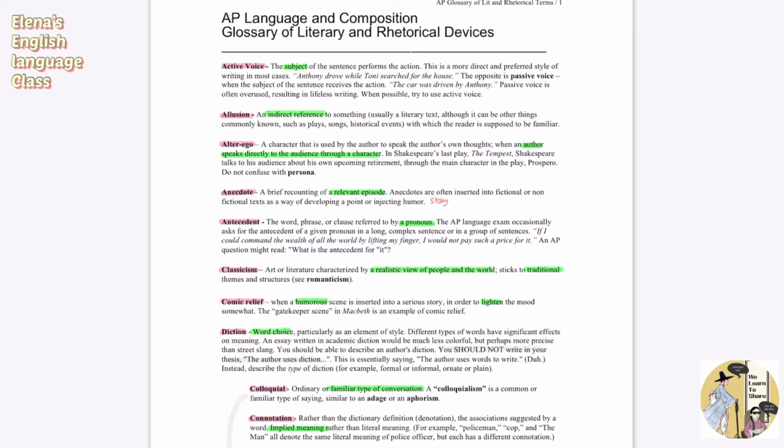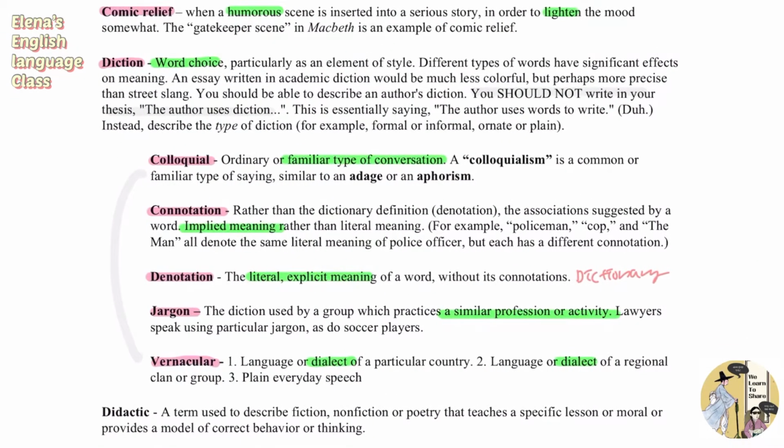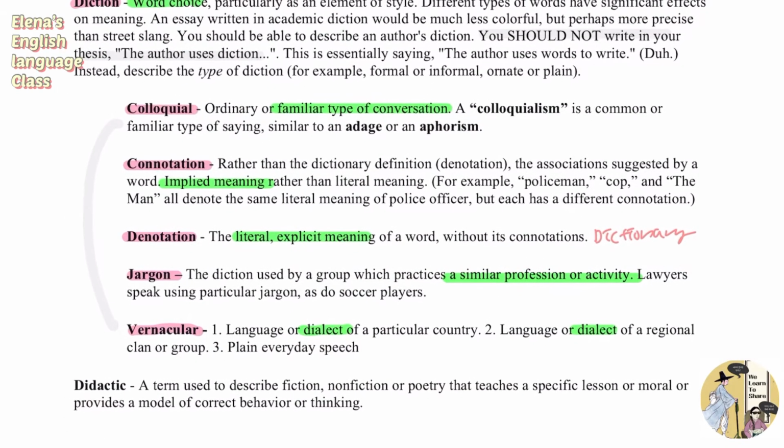This video is the second video of reviewing the AP English Language and Composition Glossary of Literary and Rhetorical Devices. Make sure to watch the first if you didn't. And now let's start right on with this word, didactic.